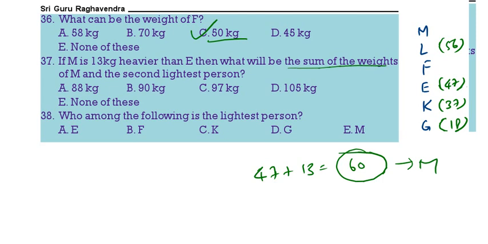And what is the sum of the second lightest person and M? M is 60 kgs, second lightest person 37, totally it will be 97 kgs. Who is the lightest person? G is the lightest person. Next,